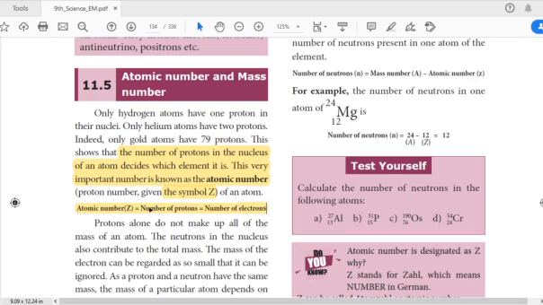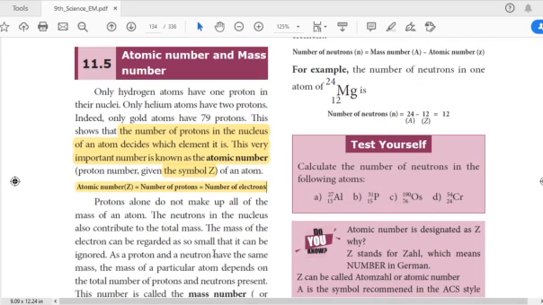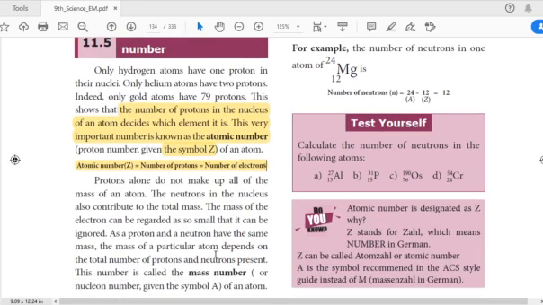Protons do not make up the whole mass of an atom. The neutrons are also present in the nucleus. Already you know the nucleus contains protons and neutrons, which are collectively known as nucleons. The mass of an electron is very low, so it can be disregarded. If you want to find the mass number of an atom, it is the total number of protons and neutrons present in it.